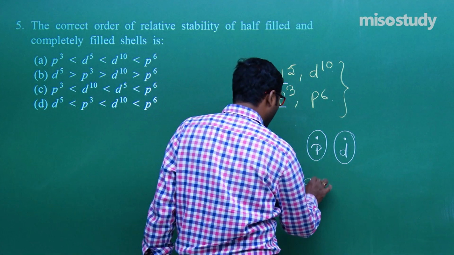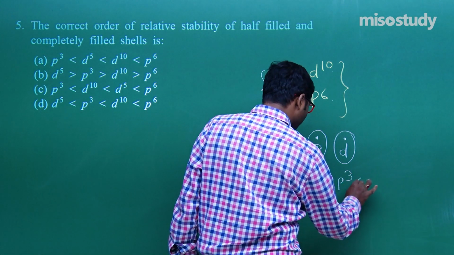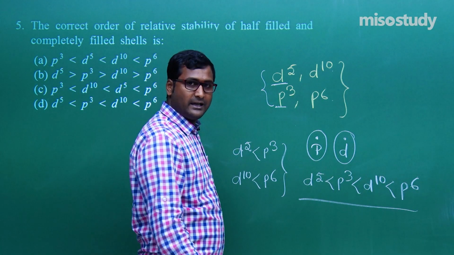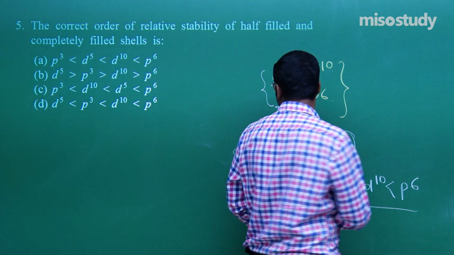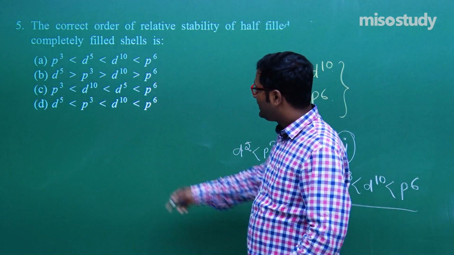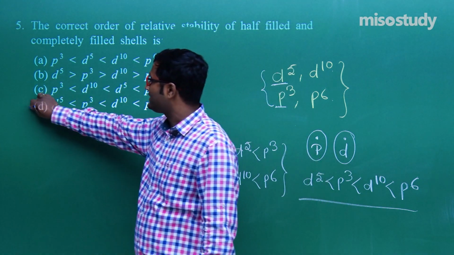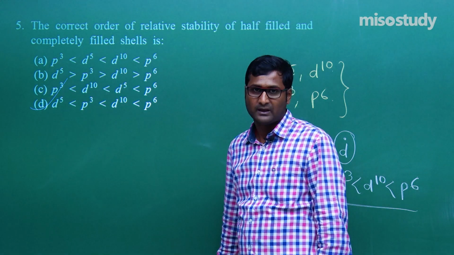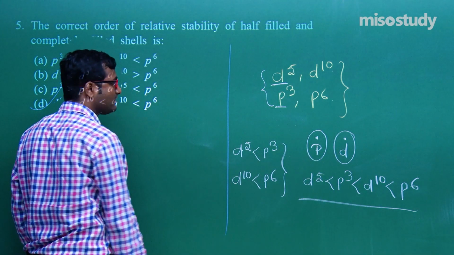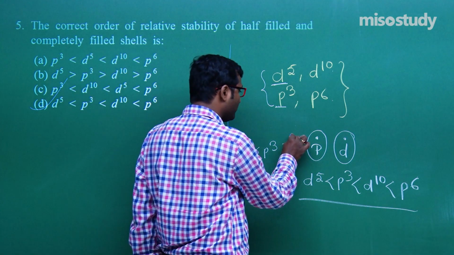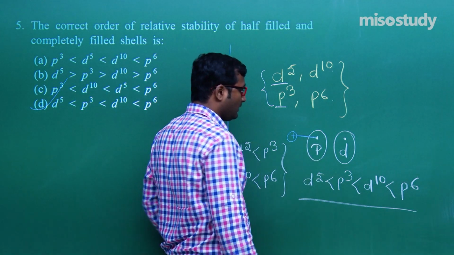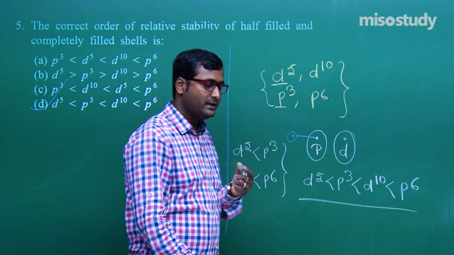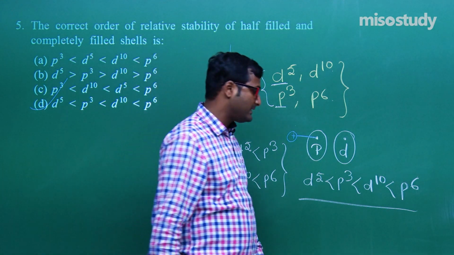What is the correct order now? d5, then p3, then d10, and then p6. This is the correct order. Clear? d5, p3, d10, p6. Check the option: d5, p3, d10 and p6. So for question number 5, D is the correct option. It's very simple. P is closer to the nucleus, so it is more stable than d. That is the sequence d5, p3, d10 and p6.